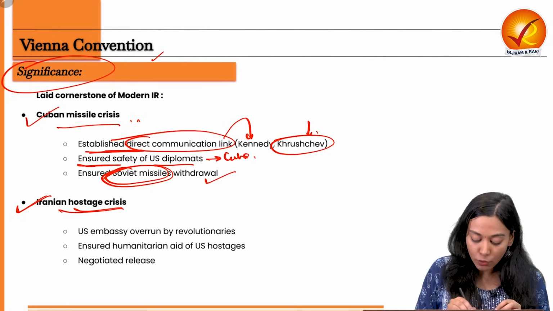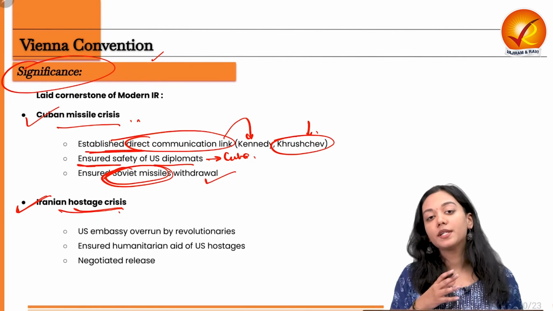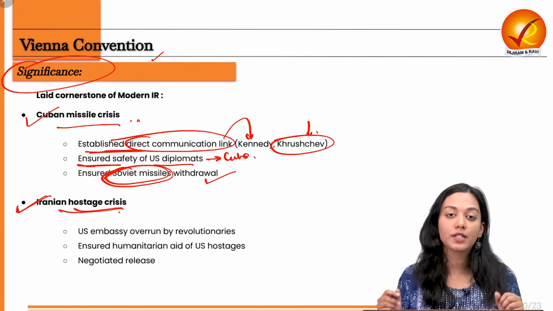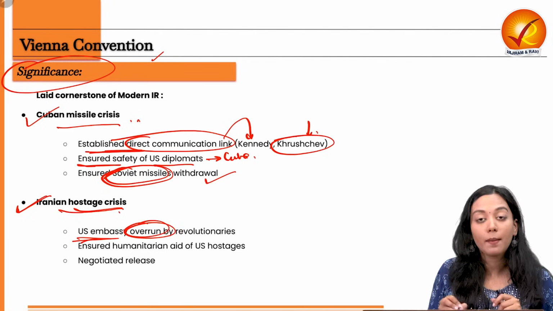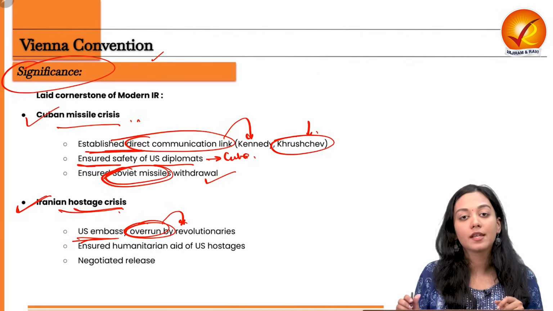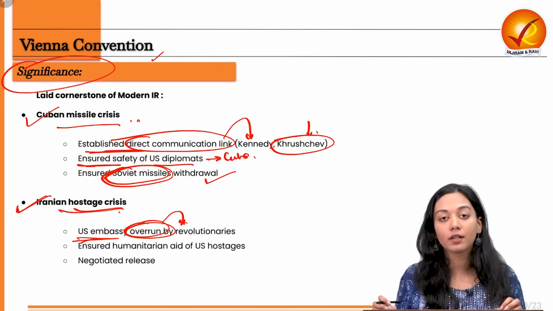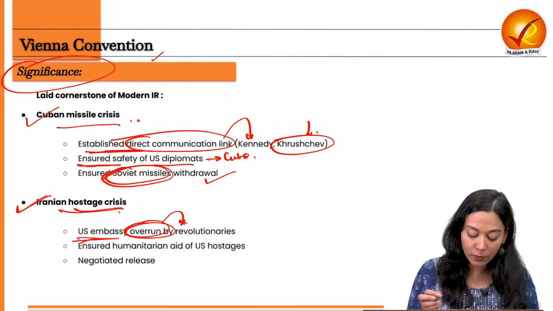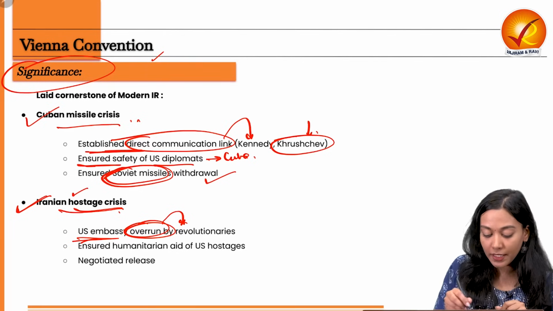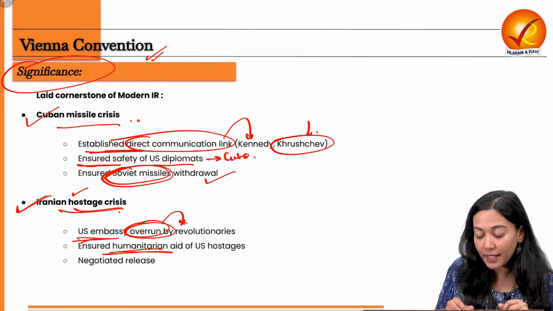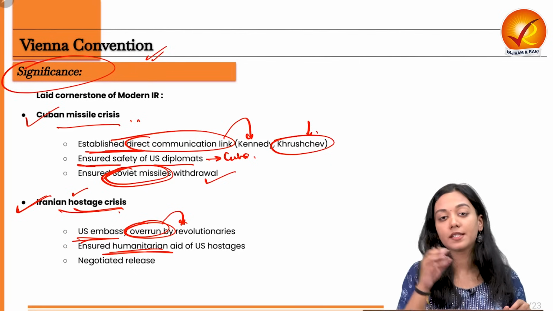Second was the Iranian hostage crisis. A lot of US people, US soldiers were taken hostage. The US embassy was overrun by the revolutionaries, by the Iranians. As a result of this, many civilians were killed and a lot of personnel were taken hostage. So this particular Vienna Convention ensured that humanitarian aid, like healthcare facilities, the medical facilities,